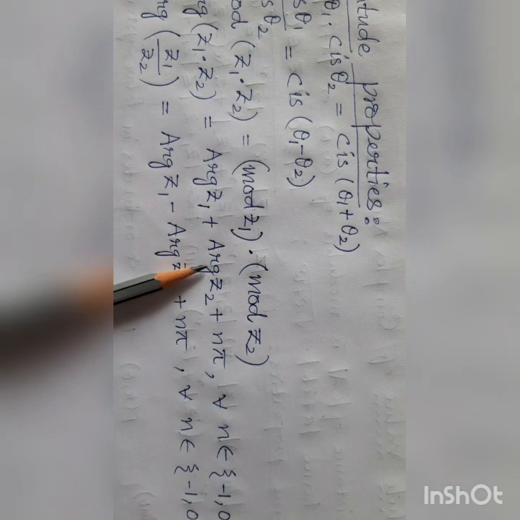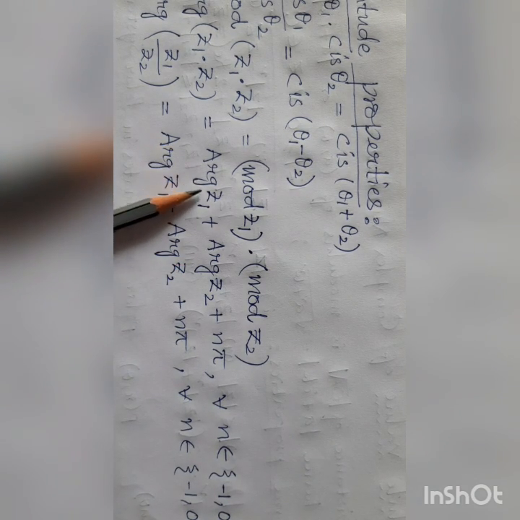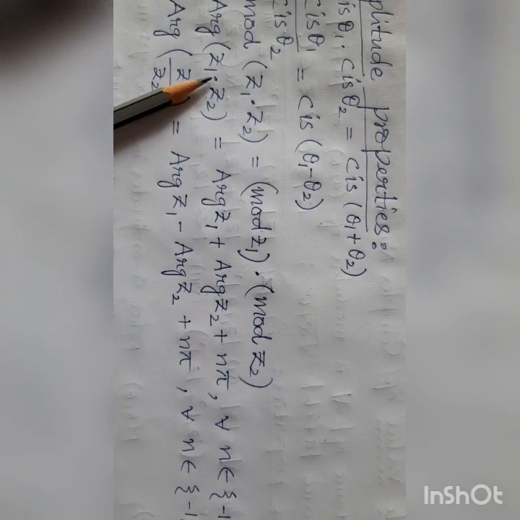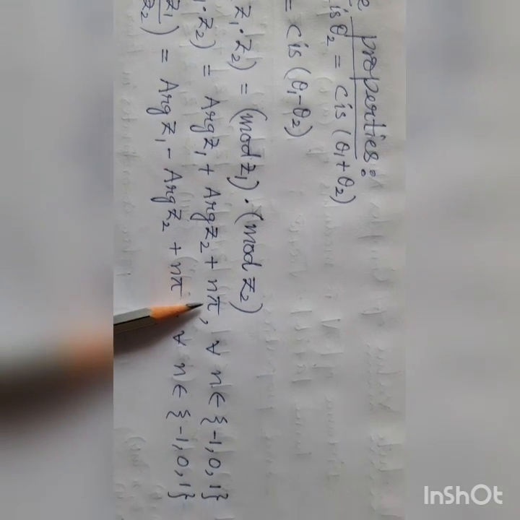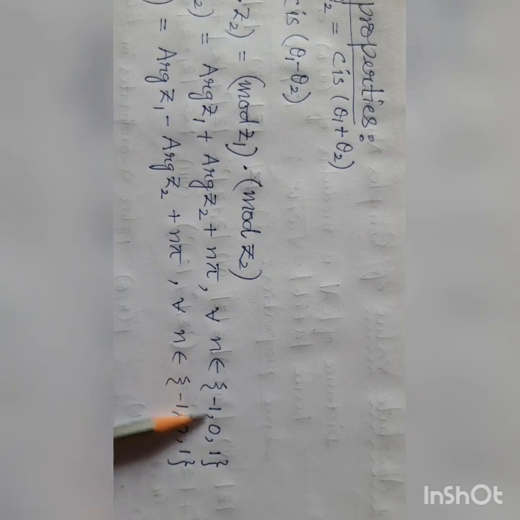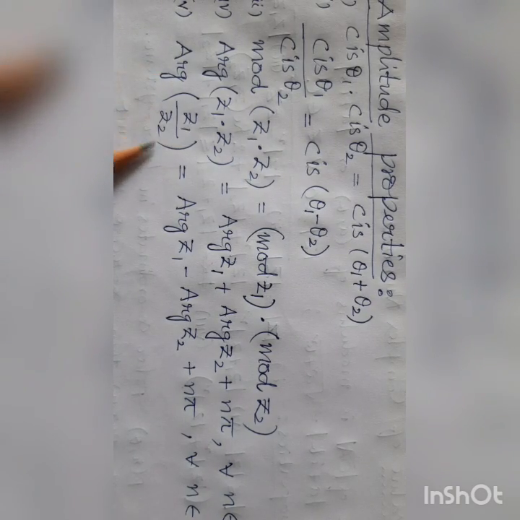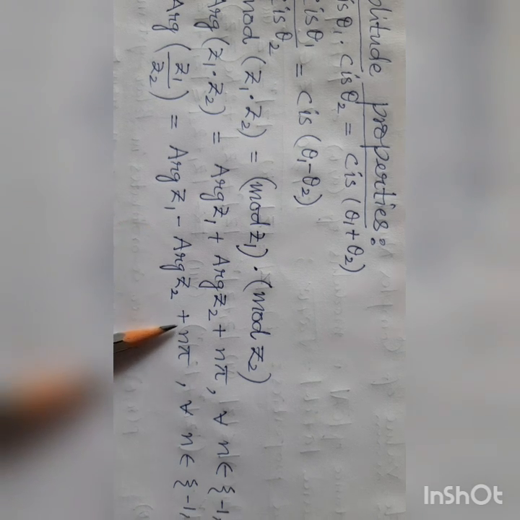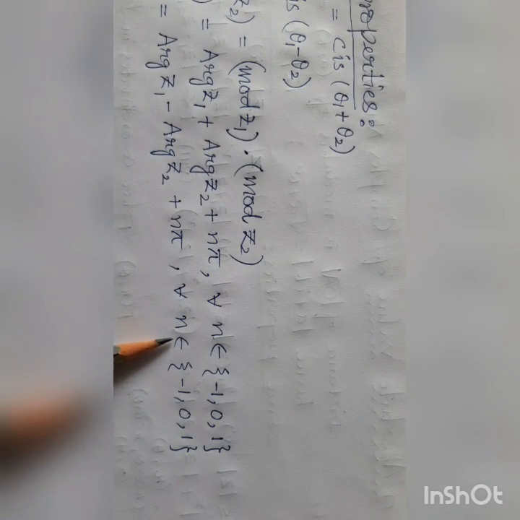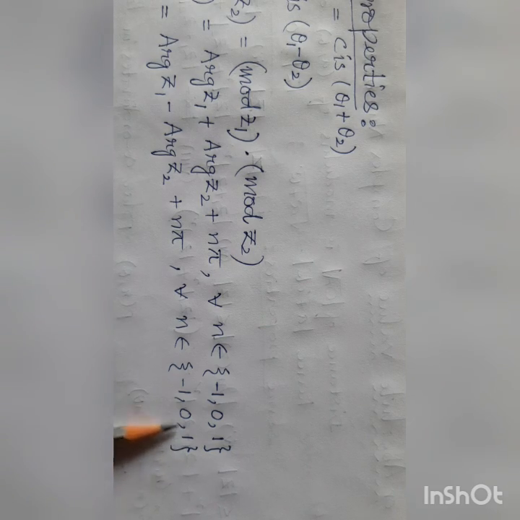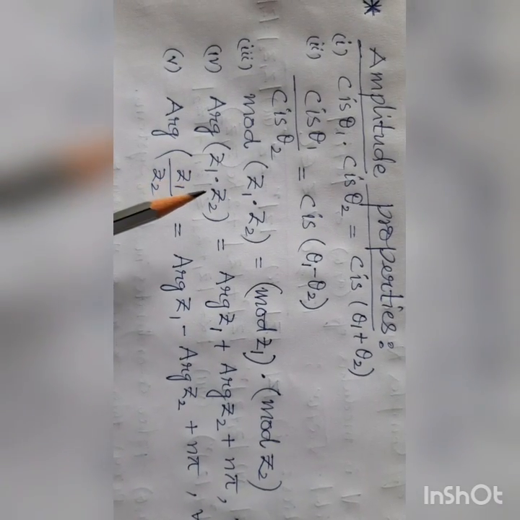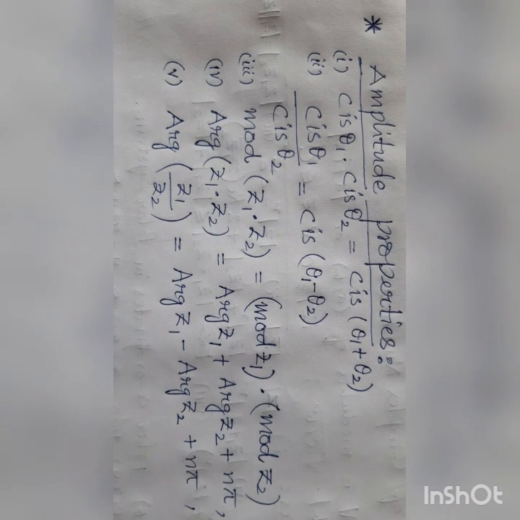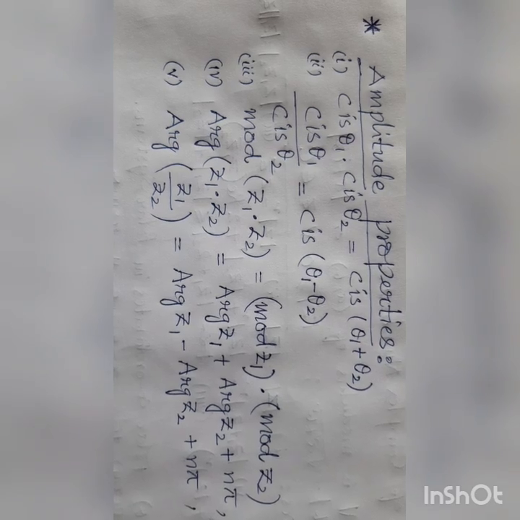Arg of Z1 into Z2 equals arg Z1 plus arg Z2. Arg Z1 means theta 1, plus theta 2. Arg Z1 or amplitude Z1, both are the same. The middle sign is plus because that is a product, plus some n pi, n belongs to the set of minus 1, 0, 1. Arg Z1 by Z2 equals arg Z1 minus arg Z2 because this is a quotient. Minus will come, plus some n pi, similar case, n belongs to the set of minus 1, 0, 1. These are the things we have discussed today, and tomorrow the further discussions will be there. Okay?